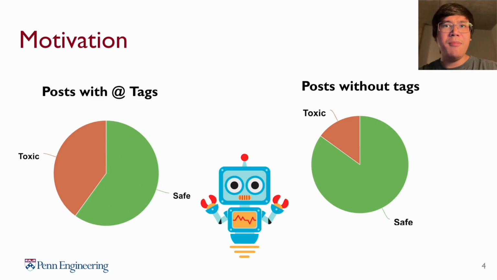We know as humans that the presence of a tag in a tweet does not cause it to become toxic. But in our dataset, the presence of a tag and the toxicity of a tweet are correlated. This can cause the model to rely on the tag to make predictions rather than more relevant factors such as the actual content of the tweet. This is the problem that we want to avoid.